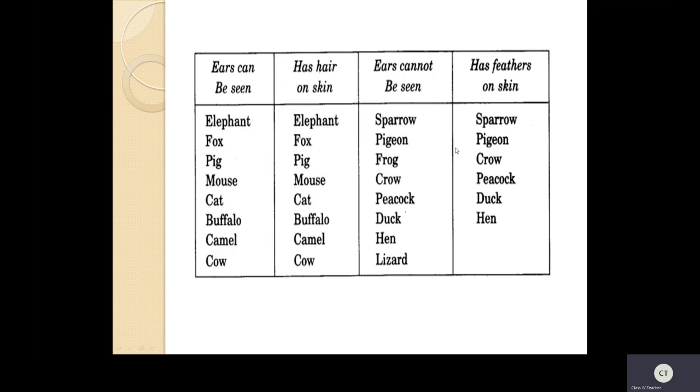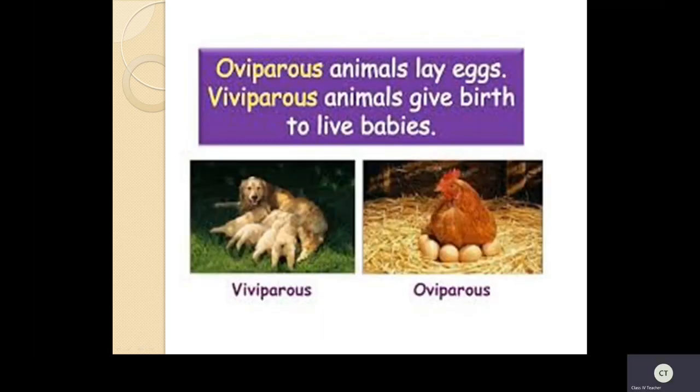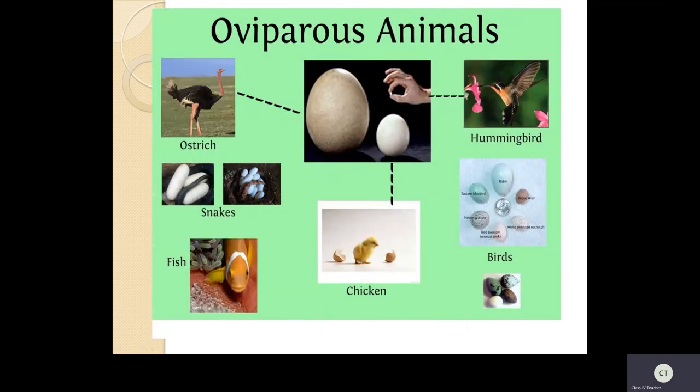Did you understand children this topic? Very simple. Those who have external ears, you can see the hair on the body. And those who do not have ears, just small holes, they have feathers and also scales on their skin.